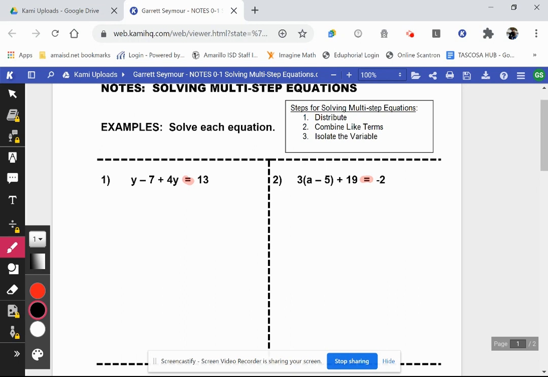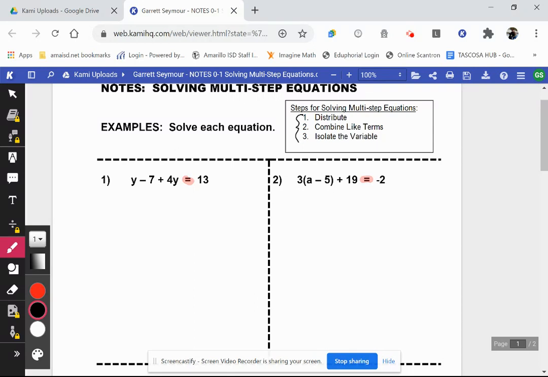We can use these 3 steps over here to solve any one variable equation. Now, if there's 2 variables in the equation, then that's something completely different, and we're not going to see much of that this year, if any at all. So let's take a look.